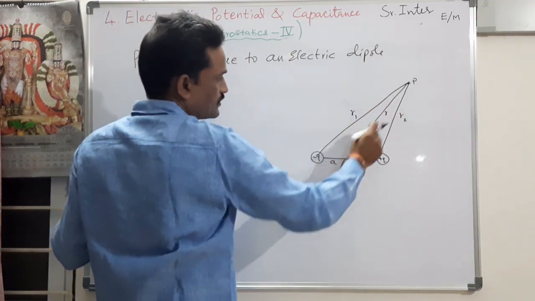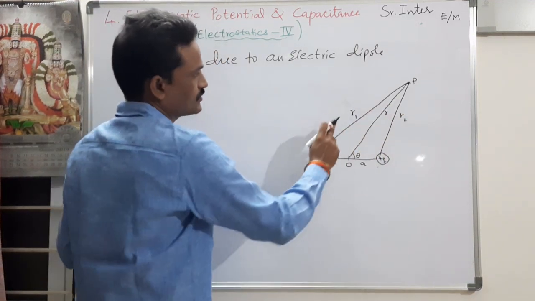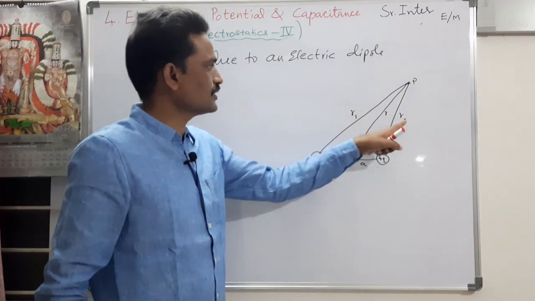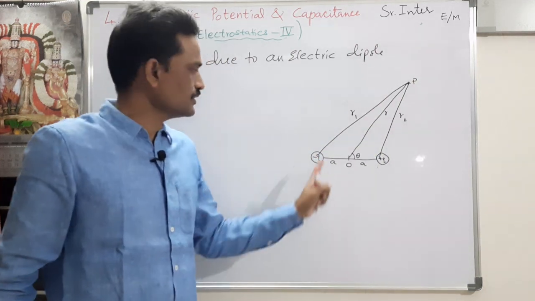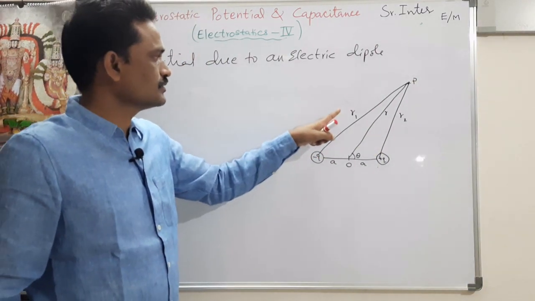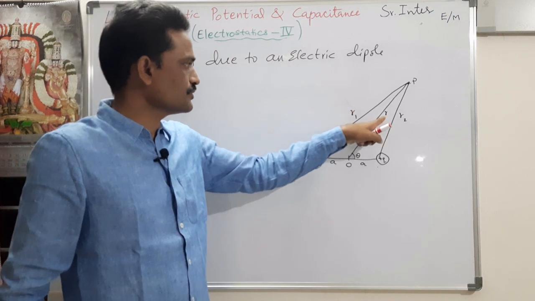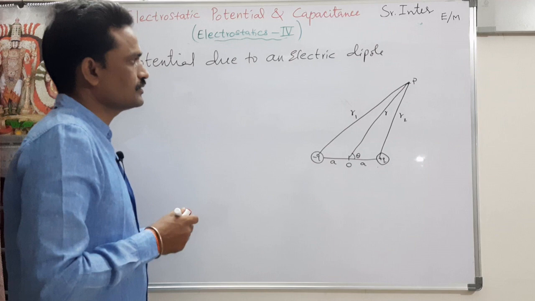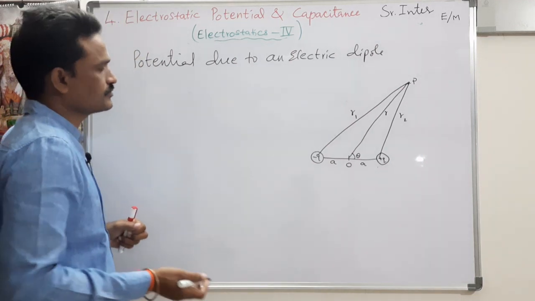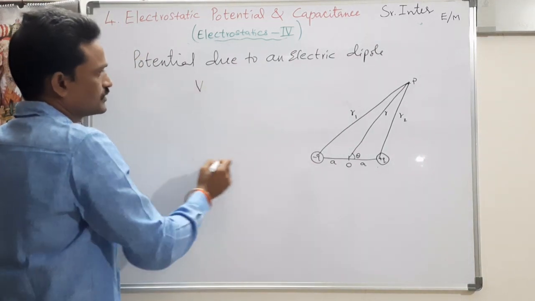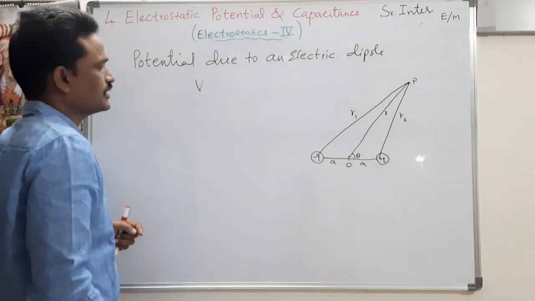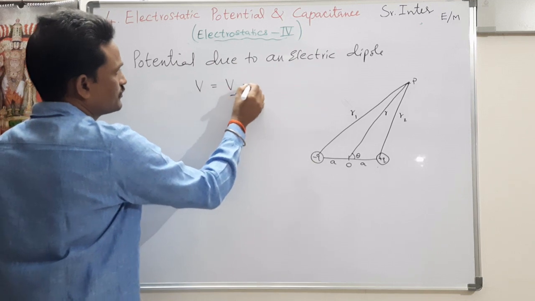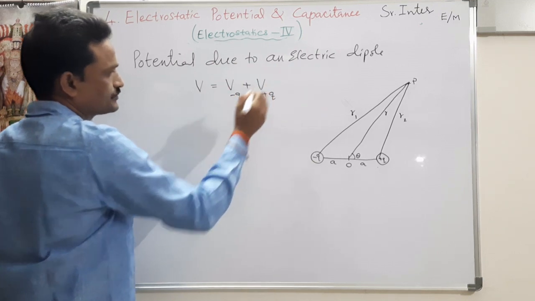I know only the values r and theta, but I don't know the values of r1 and r2. I have to write the values of r1 and r2 in terms of r and theta. So I have to write unknown values in terms of known values, that is r and theta. Since potential is a scalar quantity, simply the potential due to both the charges of the dipole is equal to the potential due to minus q plus the potential due to plus q.